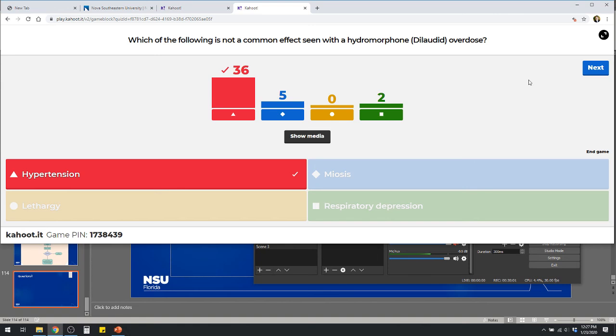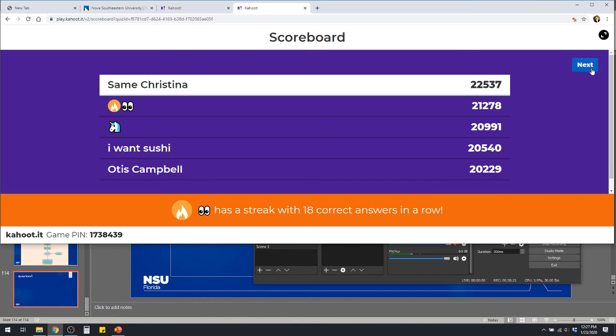Certainly you see miosis in many situations, but not always. Some people I've seen will discount an opioid overdose. They say, well, they're not miotic, they don't have pinpoint pupils, they can't be that. And I'm like, no, it doesn't always happen, right? But that's something you commonly think about. And then certainly lethargy and respiratory depression for sure, right? Those are big things you see with that. All right.